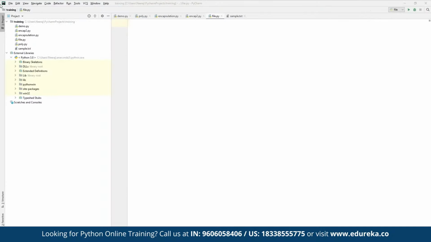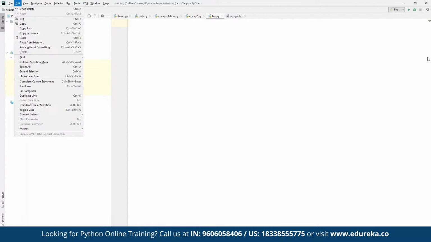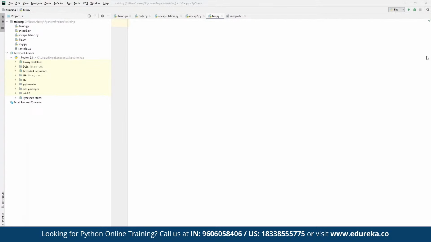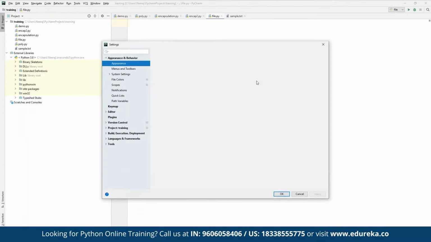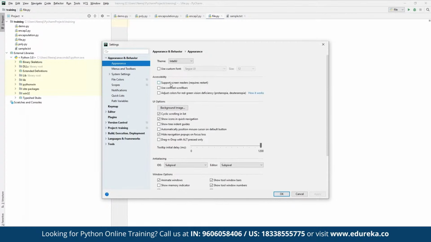So when we are working with a Python IDE, let's say we have PyCharm. PyCharm is offered as a free tool, so we can go ahead and download it. Now here, to install more libraries, we have to click on File, and then navigate to Settings. In case we don't have all the packages available, then we have to make sure that we go ahead and download all the packages that we can work with.